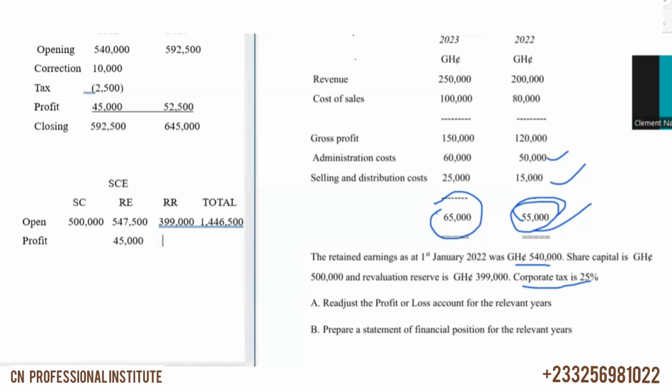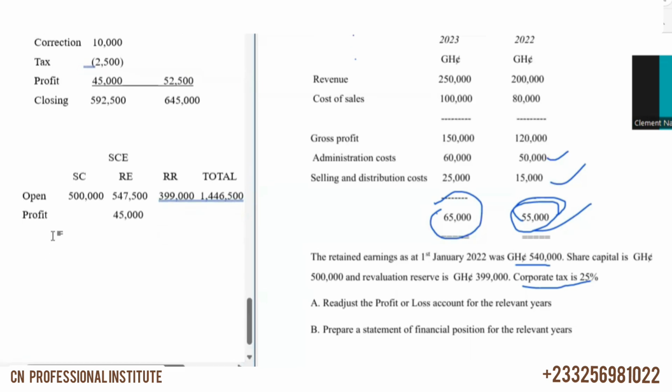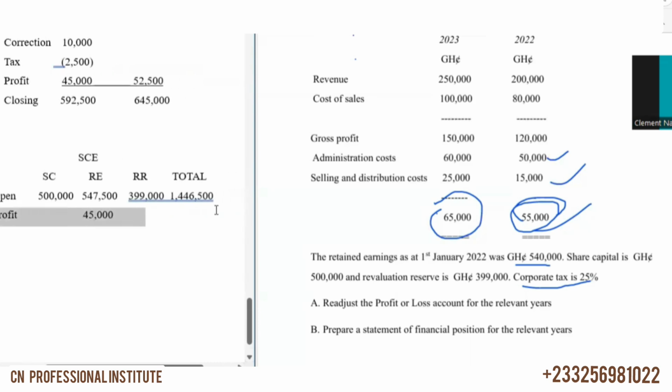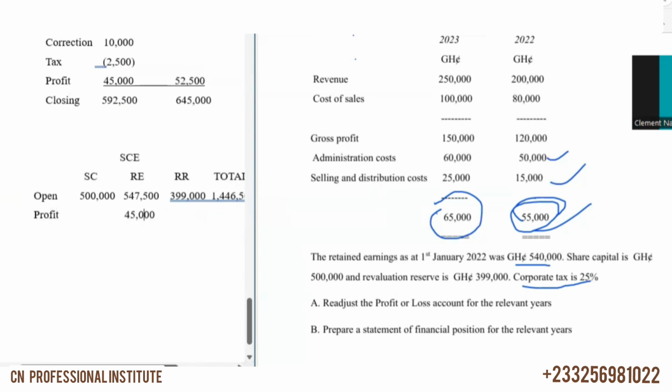Revaluation reserve, there's nothing. So you just sum it up and you get your totals. Then when you go to the next year, that's 2023. So let me underline all these ones here. Then we can have the closing balances here.